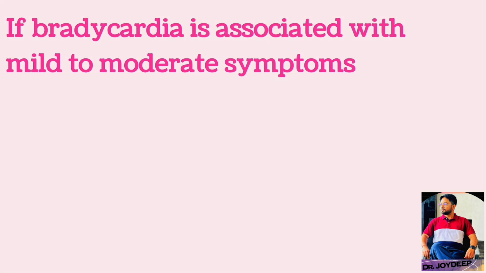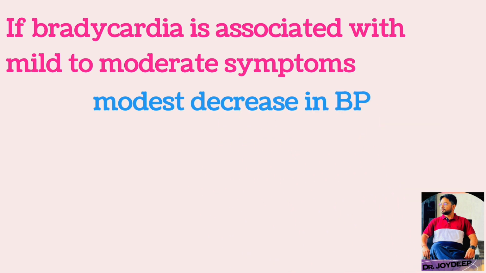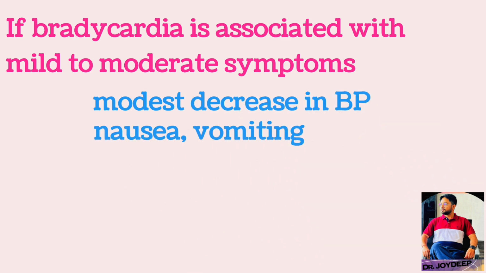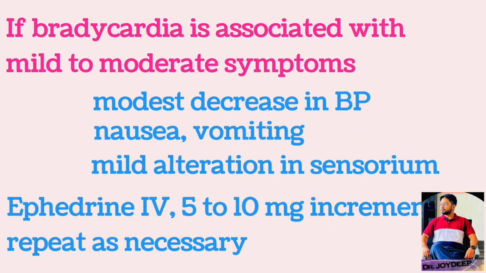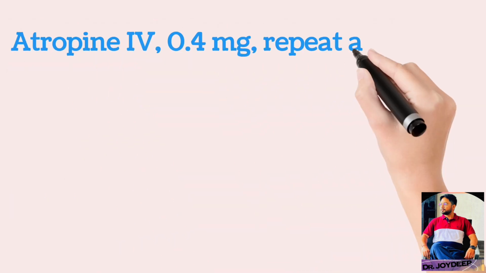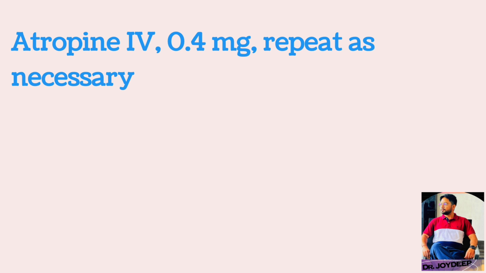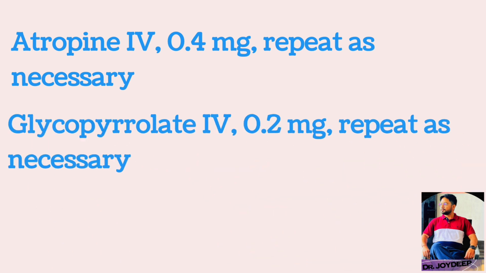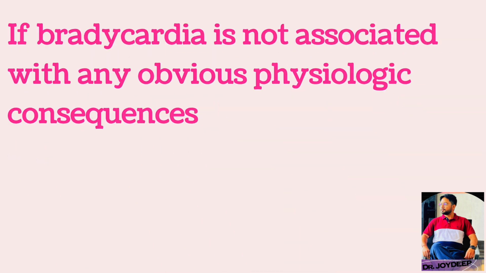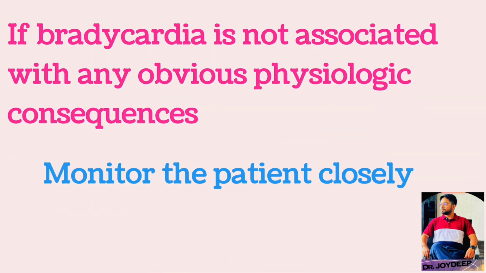If bradycardia is associated with mild to moderate symptoms like a moderate decrease in blood pressure, nausea, vomiting, or mild alteration in the sensorium: ephedrine IV 5 to 10 mg increments, repeat as necessary; atropine IV 0.4 mg, repeat as necessary; glycopyrrolate IV 0.2 mg, repeat as necessary. If bradycardia is not associated with any obvious physiological consequences, then monitor the patient closely.